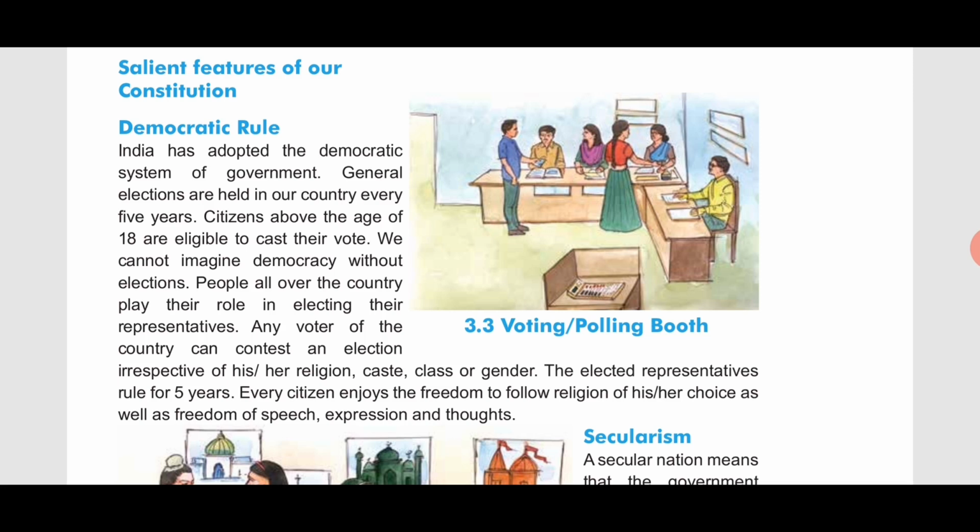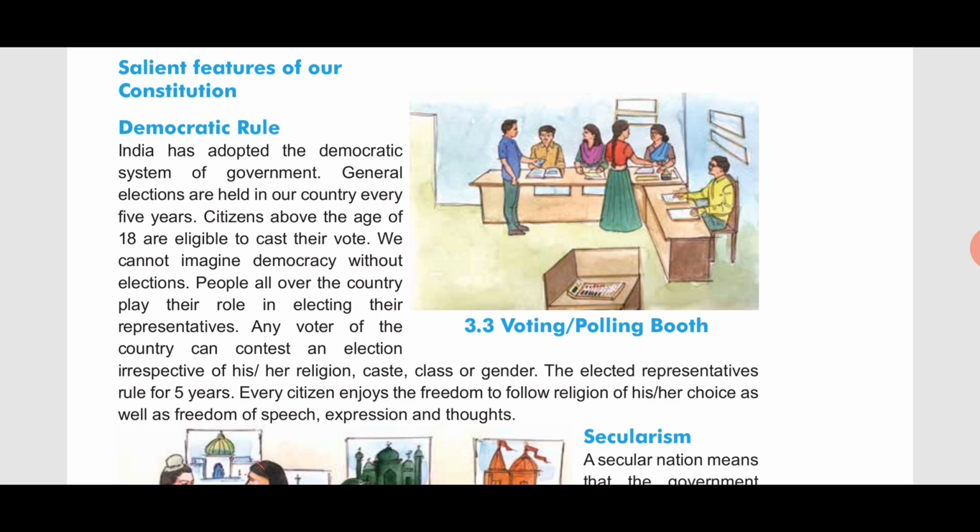Usually democracy means the government which is formed for the people, by the people and of the people, right? So how is it for the people? That means the government is formed for the people. The public cannot directly fulfill all the demands or wishes whatever they want. So for that reason, through the election process, they elect their representatives, right? Then it is by the people. The election process is carried out by the people, that is through voting. Okay, so for the people, by the people and of the people.